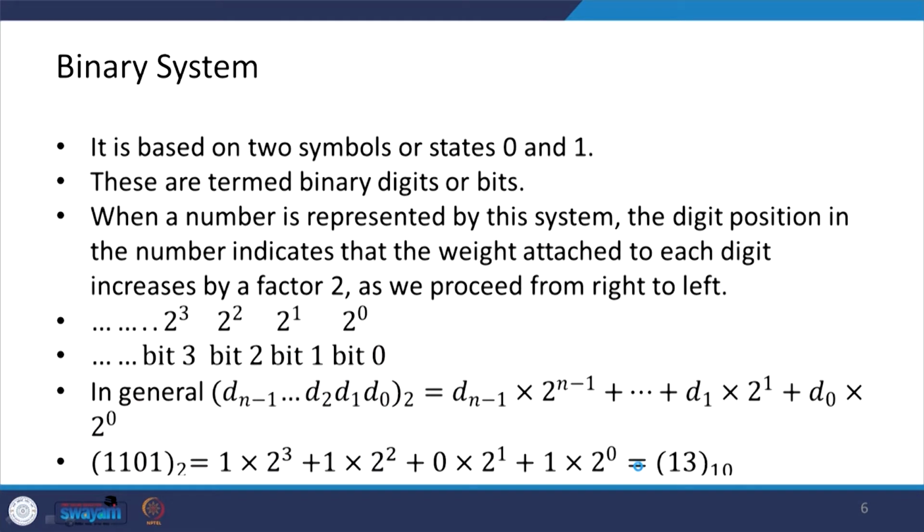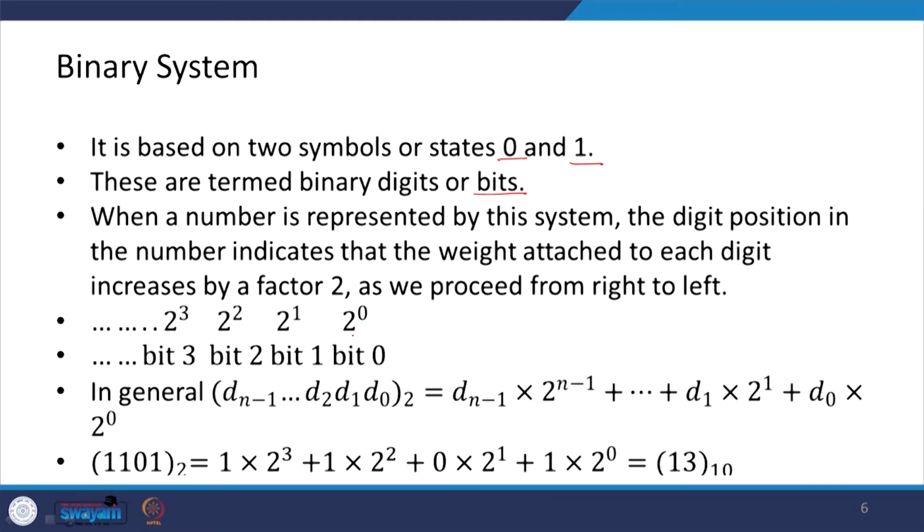Next, let us see the binary system. This binary system is based on two symbols or states, 0 and 1. These are termed binary digits or bits, and when a number is represented by this system, the weight attached to each digit increases by a factor of 2 as we proceed from right to left.